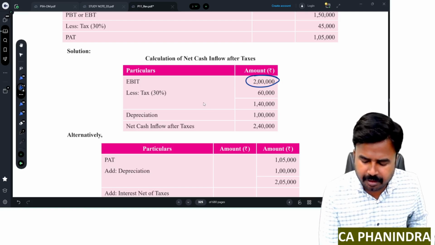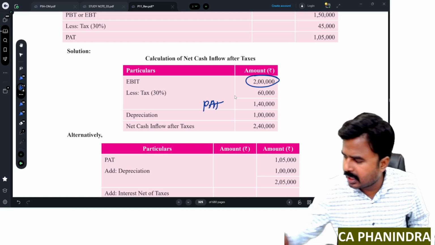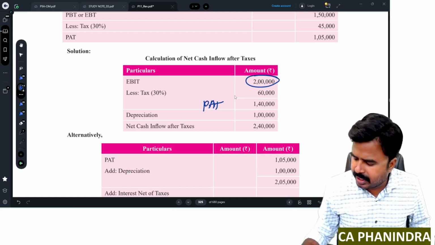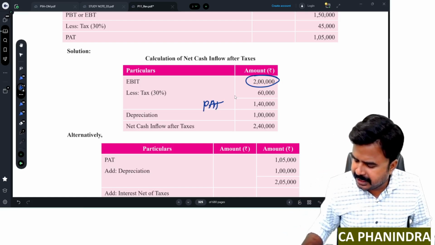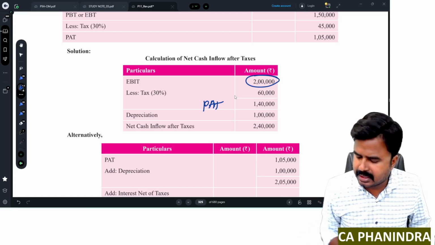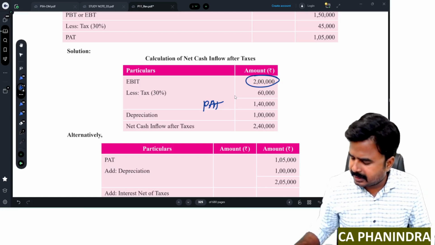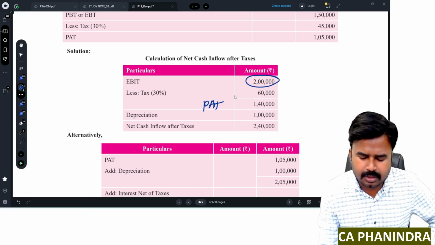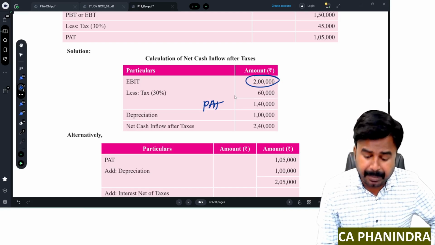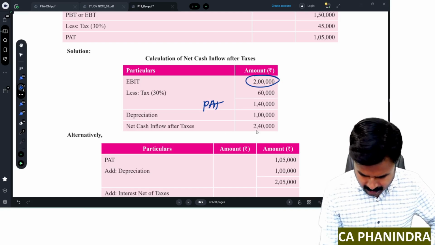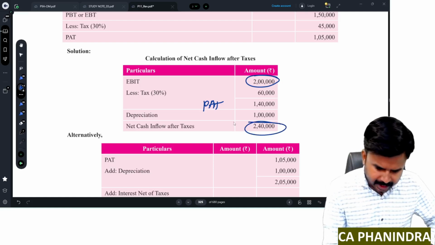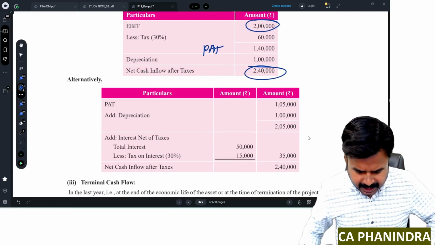Then you'll get profit after tax. See, arrive at this number. 2 lakhs is your EBIT into 30%. That's your tax. Deduct it. You got 1,40,000 profit after tax. Add depreciation, that is 1 lakh. Then I'll get net cash flows after tax. This is alternative 1.